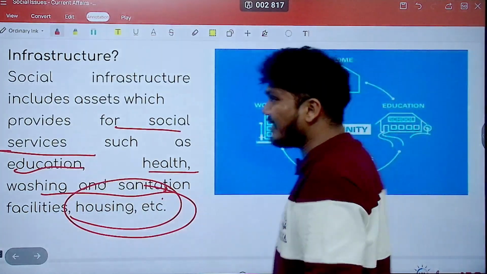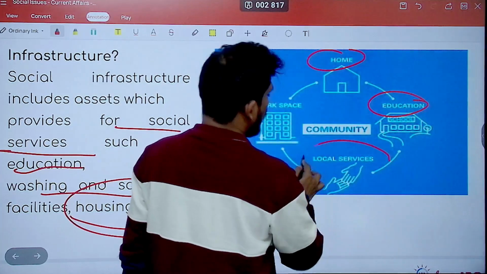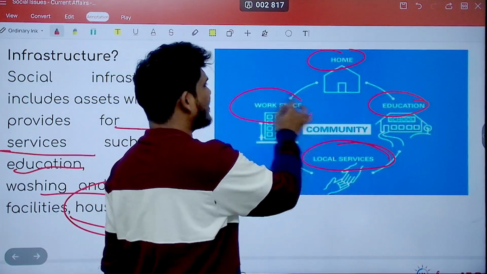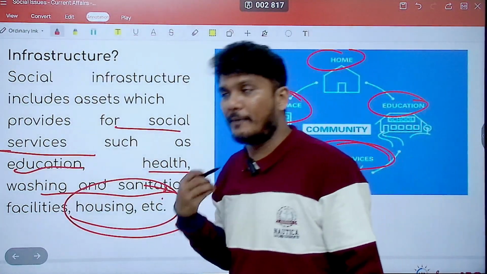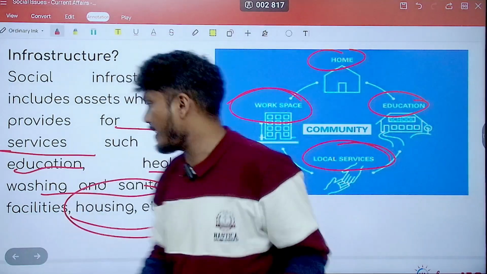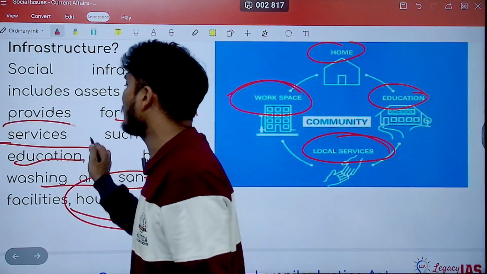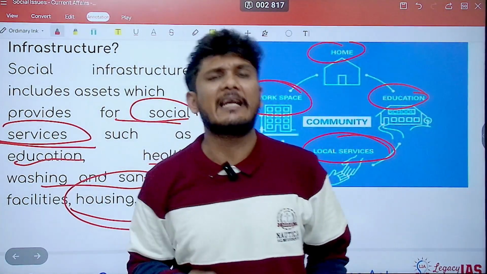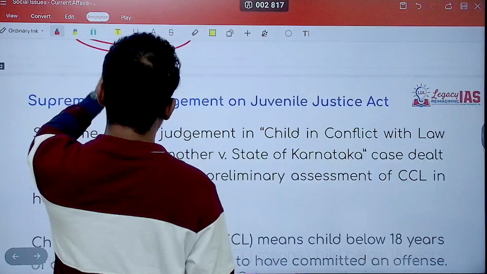So you have housing, education, local services, sanitation, water pipelines, workspaces, etc. All these things are provided by the government because they are helpful to the society, because they are providing social services. Social services means services to the society. It can be any service that is being provided to the society, and then it can be said to be social infrastructure.